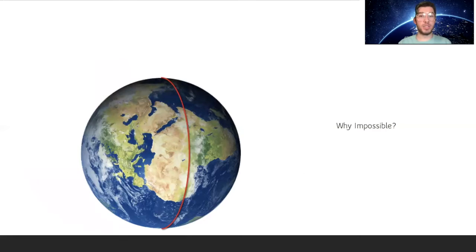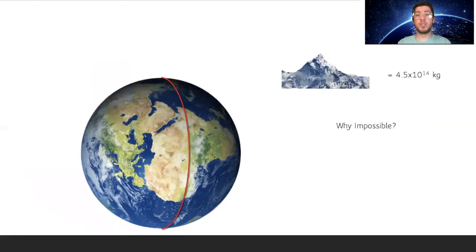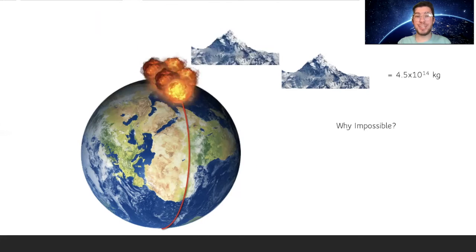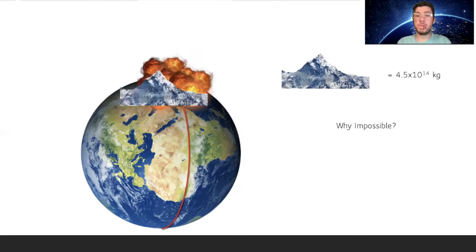So why is this situation impossible? Well, after doing a little bit more digging, it turns out that Mount Everest weighs about 4.5 times 10 to the 14 kilograms. So the meteor being 1.38 times 10 to the 19th kilograms would be like 30,000 Mount Everests hitting the Earth at the exact same time. So the situation is impossible because humans would not be able to go about their everyday lives with a meteor that large.